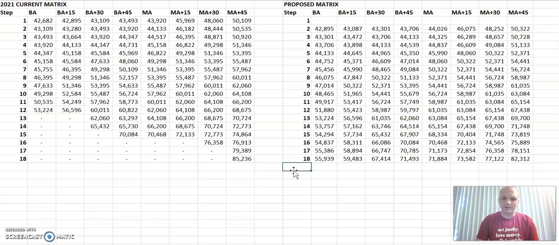Let's add a step 19 to the matrix, which is an additional 1% of this top salary. So the previous top salary was $85,236, and we're going to add 1%.